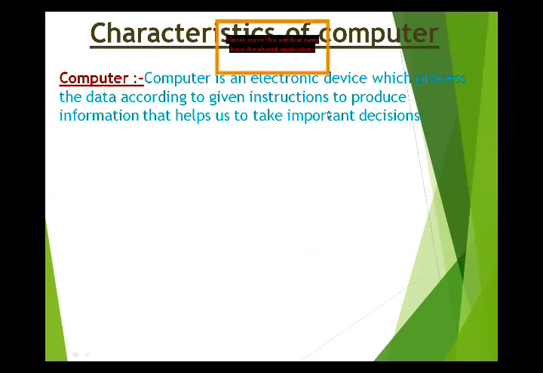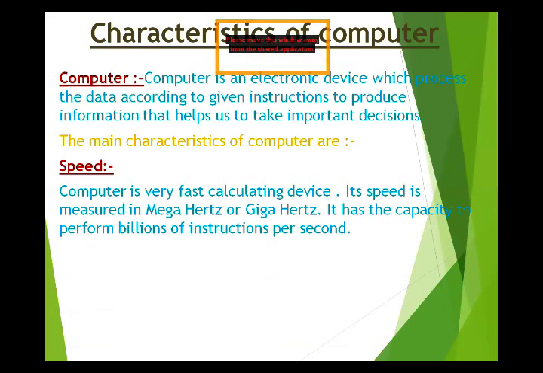So it is a machine with some characteristics. The first one is speed. Speed means to work fast. A computer is a very fast calculating device. Its speed is measured in megahertz and gigahertz.